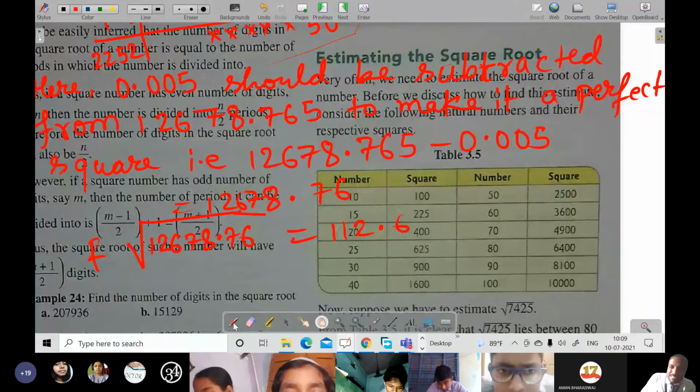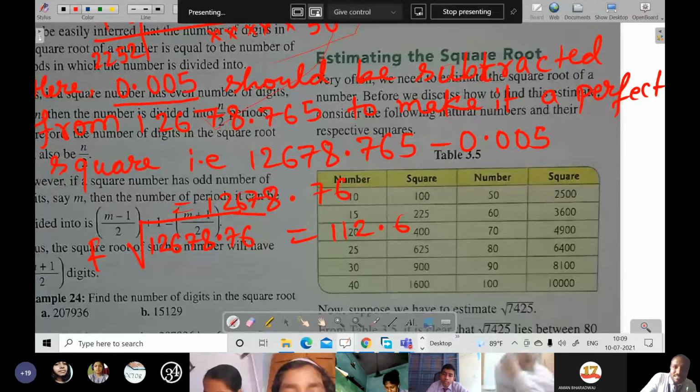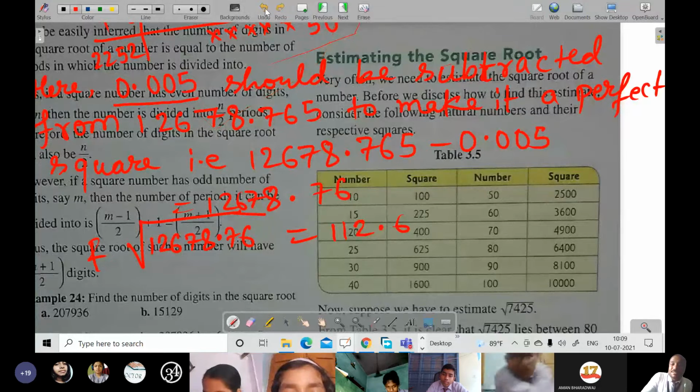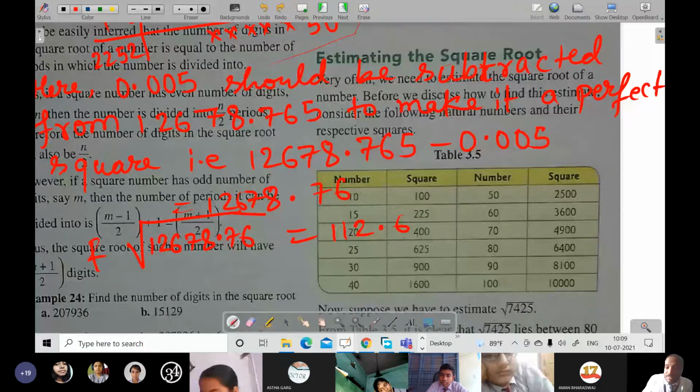Actually, one of the answers is 0.005, and this should be subtracted because it has been asked in the question what should be subtracted. Another answer: it has also been asked to find the square root of the number hence obtained. When subtracted, the number hence obtained is 12678.76, so its square root is 112.6. So another answer will be 112.6.